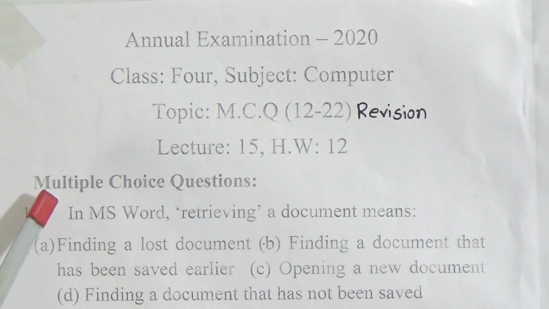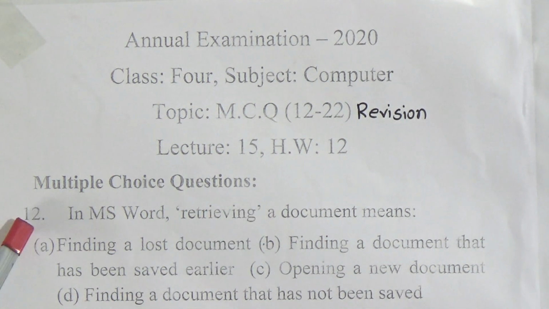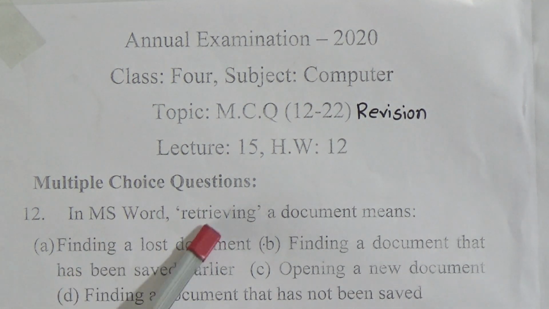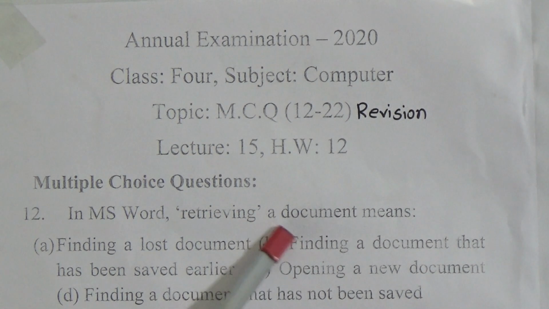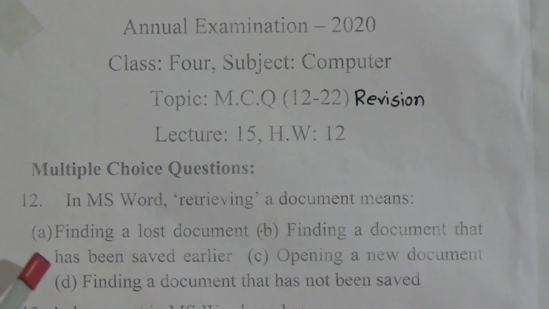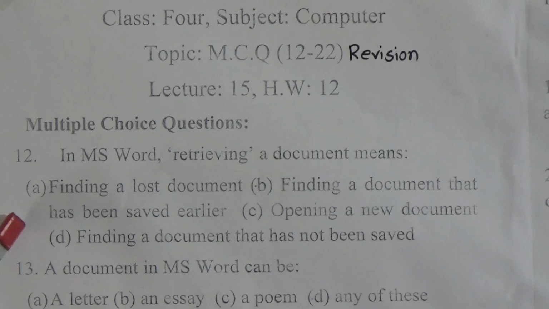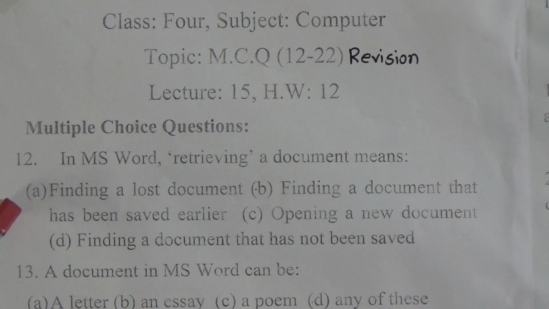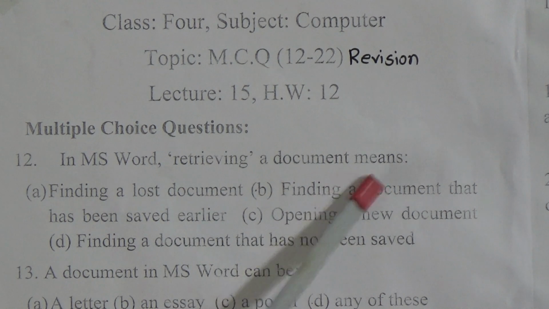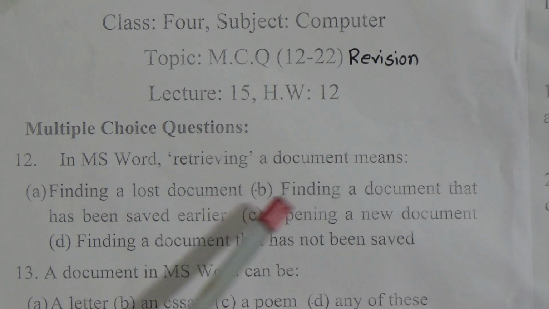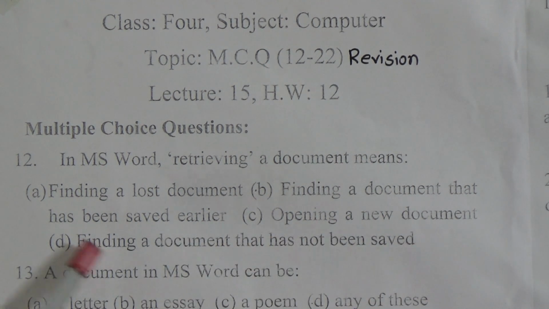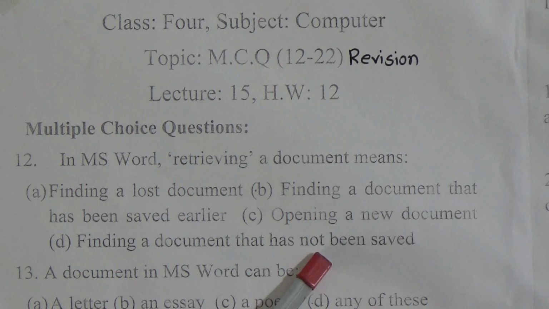Multiple choice questions. MCQ number 12: in MS Word, Microsoft Word, retrieving a document means, retrieving means to get the document again. I have given here 4 options. You normally know that in our MCQ there are 4 options. In MS Word, retrieving a document means: A, finding a document that has been saved earlier; C, opening a new document; D, finding a document that has not been saved.